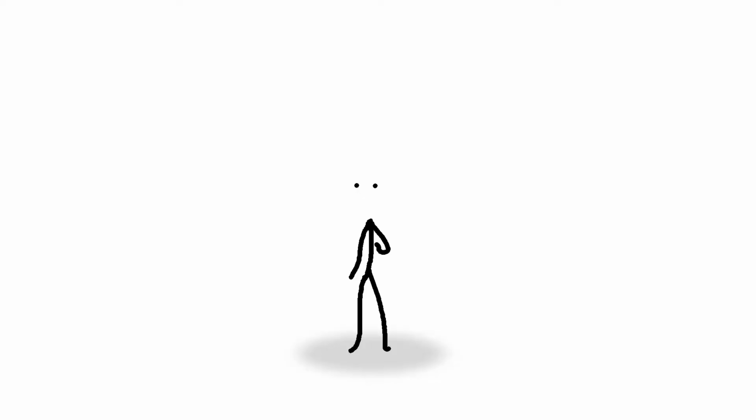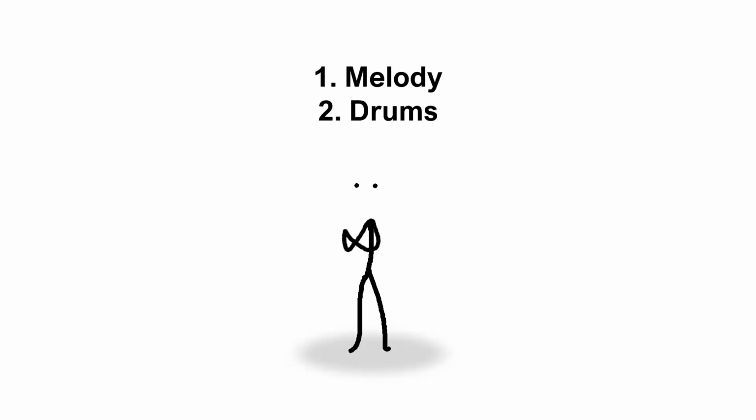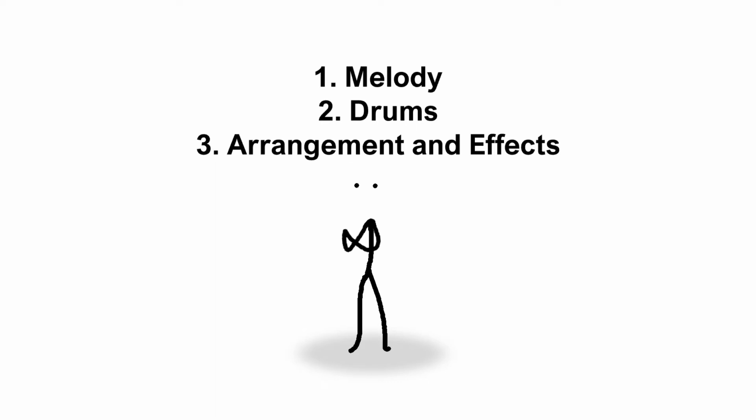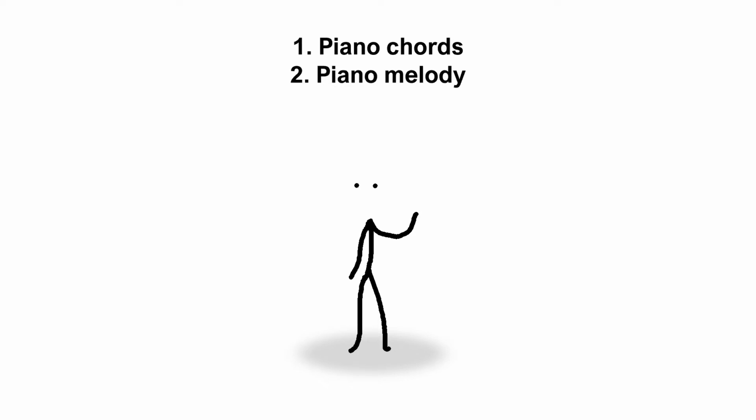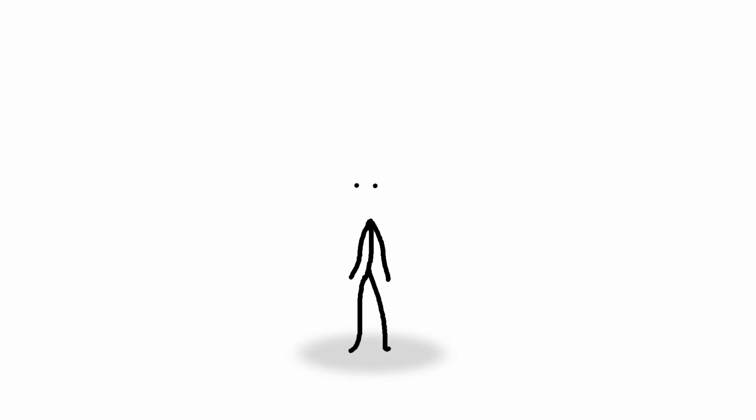I'll break this beat down into 3 parts. First the melody, then the drums, and lastly the arrangement and effects. Let's begin with the melody. The melody on Savage has 4 main elements: piano chords, piano melody, vocal chop, and the synth counter melody. This is how to add each of these elements.